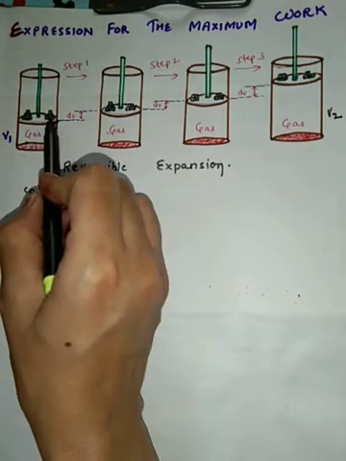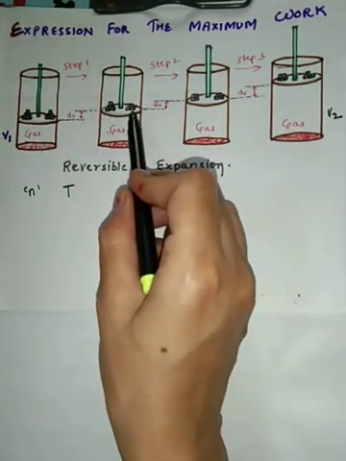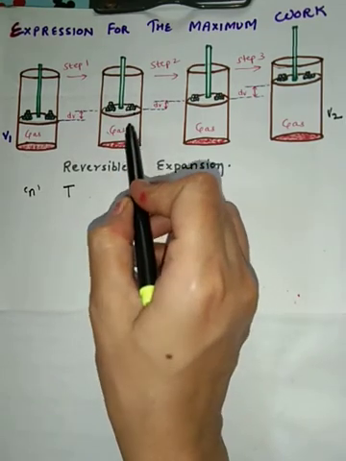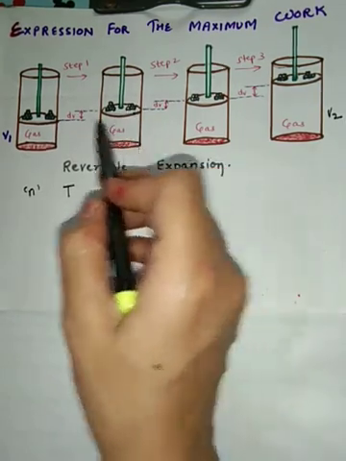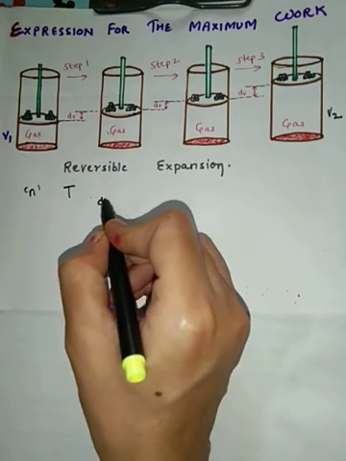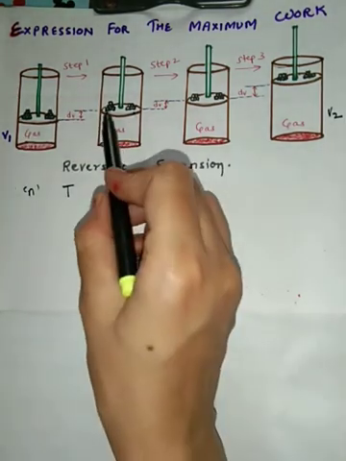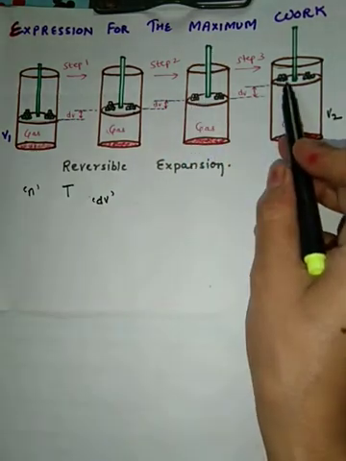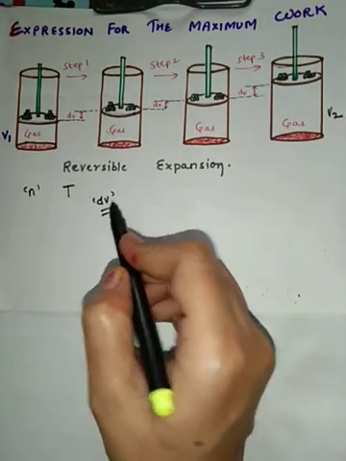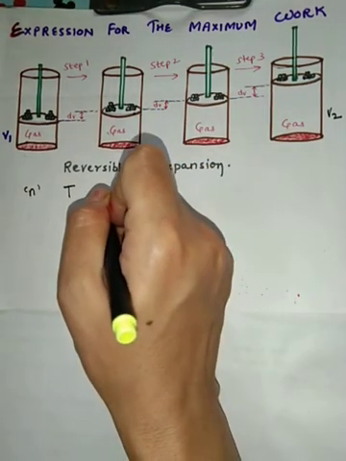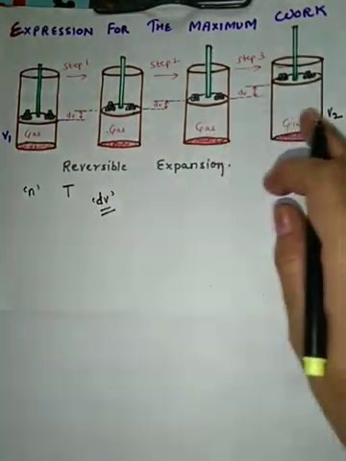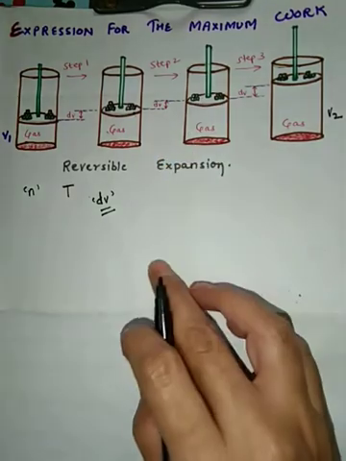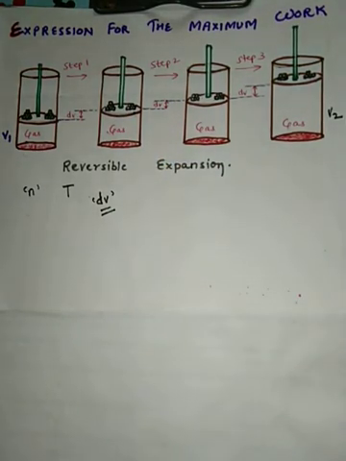So if one of the weights, I have removed this one weight from here, you can observe, then volume increases because the pressure on the gas has decreased. How much has the volume increased? By dV. Now we go on removing one weight at every step and the volume increases by a small value, that is dV. The volume of the gas is increasing because the pressure on the gas is decreased. Okay. Now let us see how to derive the expression for the maximum work in this isothermal and reversible process.